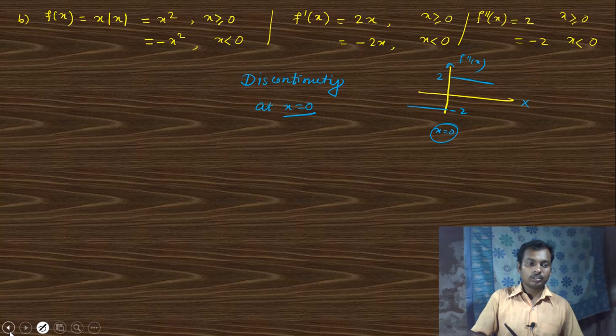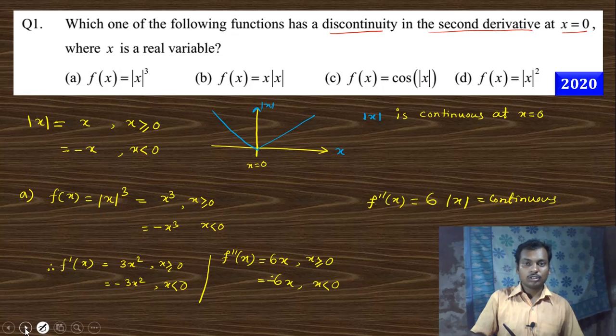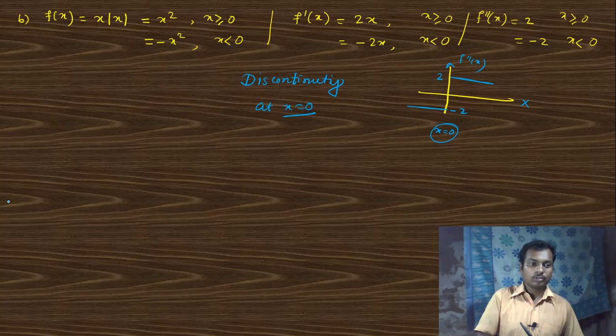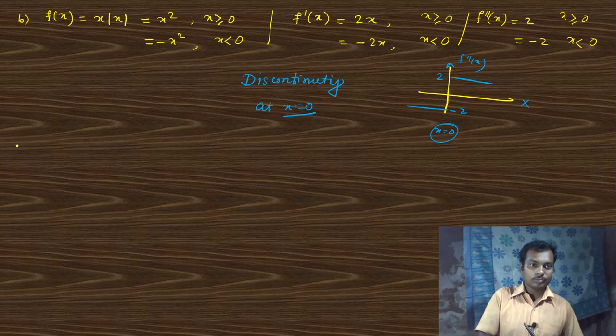Now go to the next option. Next option was cos of mod x. So option C, f of x is cos of mod x.